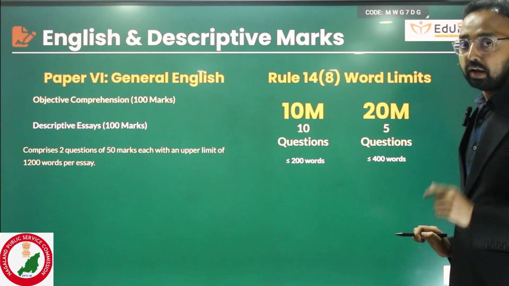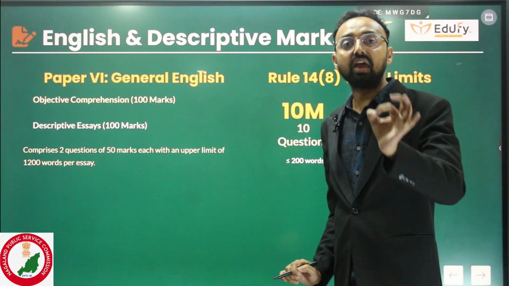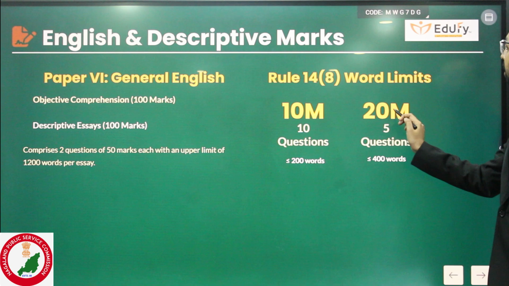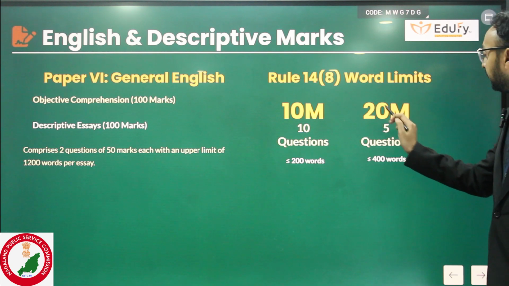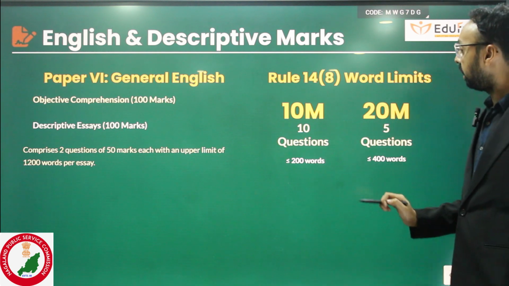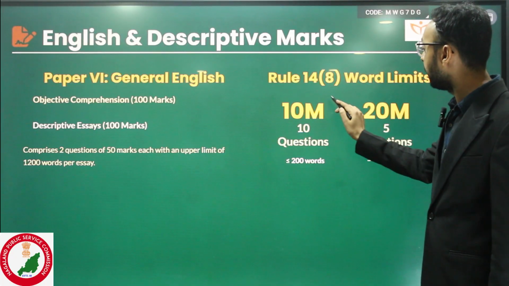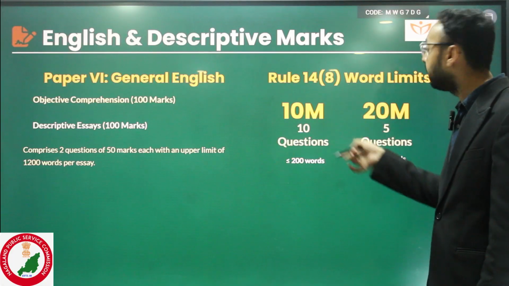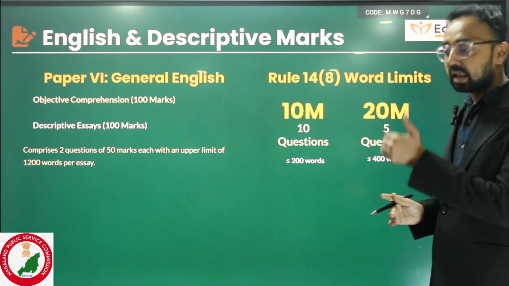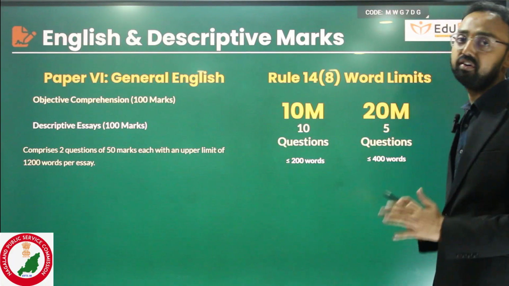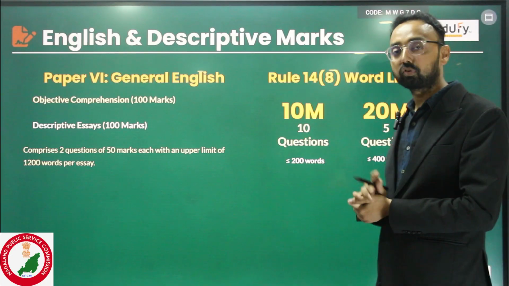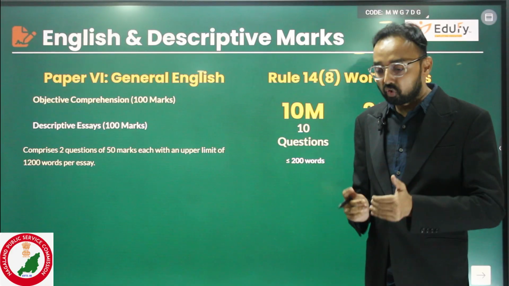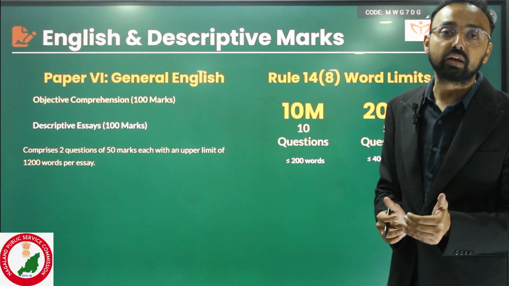Okay. Now try to focus here. Each and every descriptive paper will have 5 questions of 20 marks and the word limit would be 400 words, and 10 questions will be 10 markers with 200 words. So each paper will be 200 marks. Then 6 papers collectively total will be 1200 marks. So this is the syllabus of NPSC right now. This is the right time to focus on simultaneous preparation for NPSC.